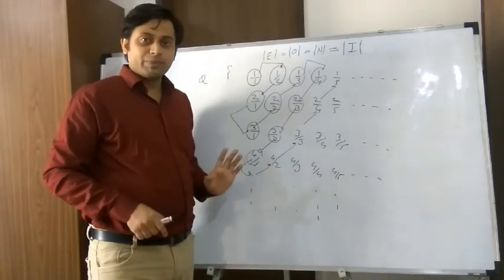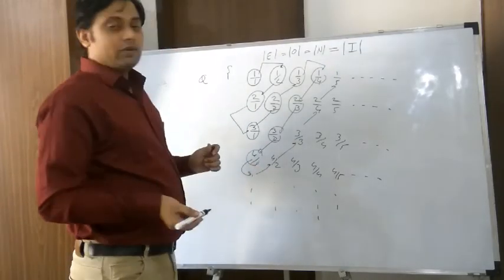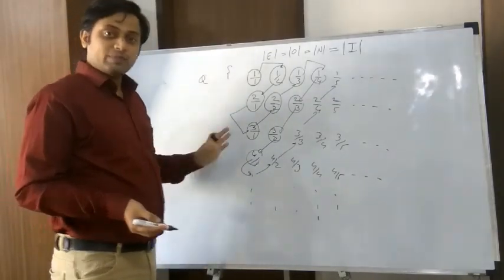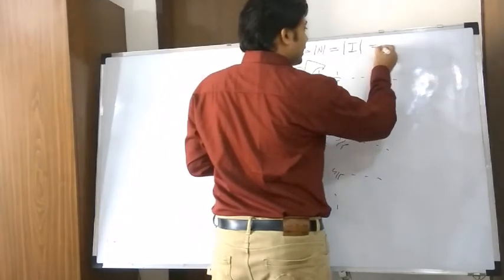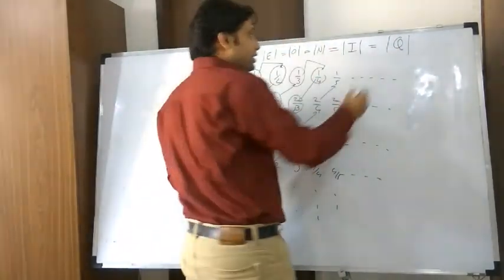This function is a bijection. So again, we found out that though intuitively this is a much larger set than the natural number set, the cardinality of the rational number set is also the same as the natural number set, which is Aleph 0.